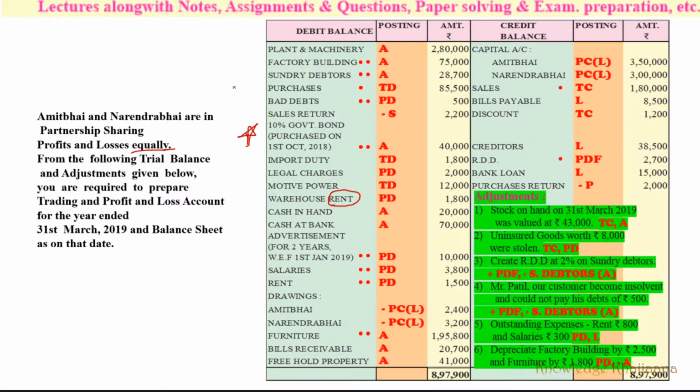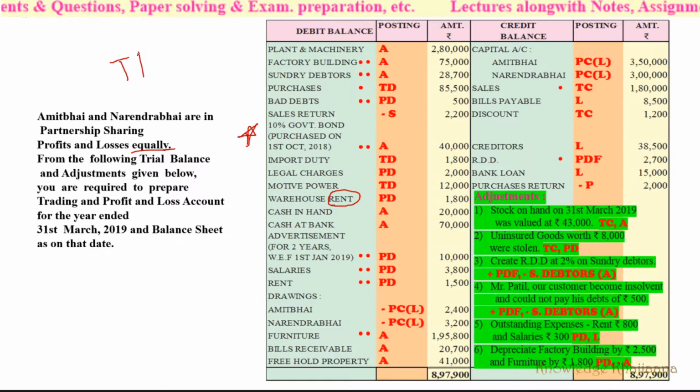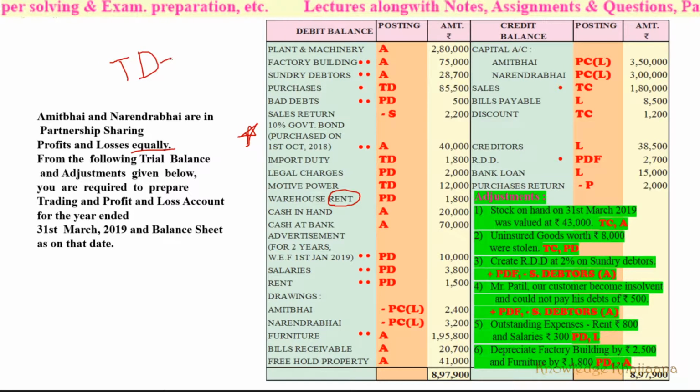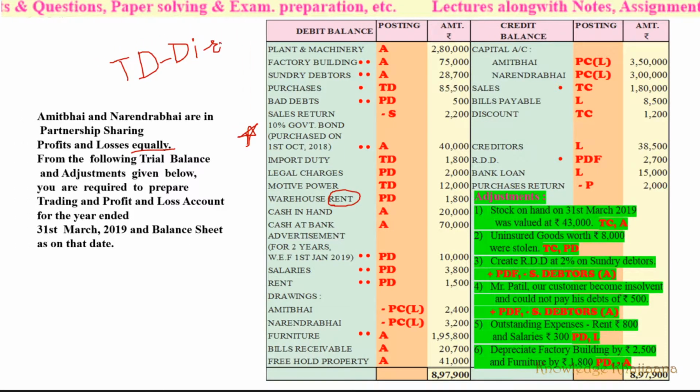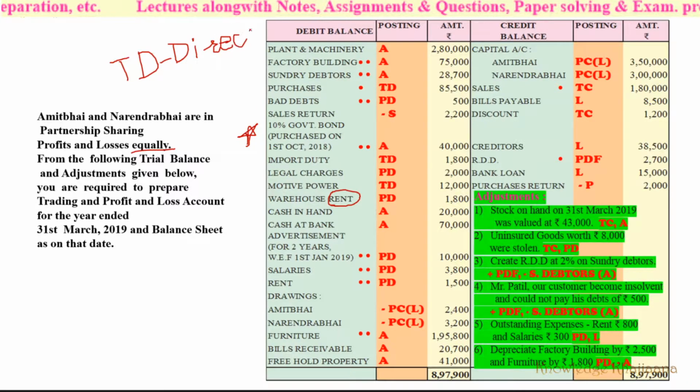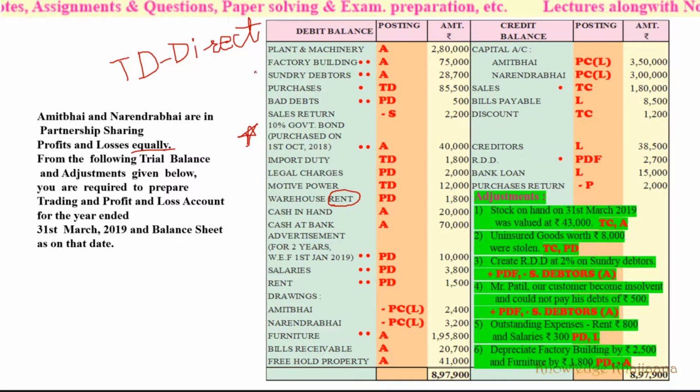What do we take to the trading account debit side? Only the direct expenses, right? What is meant by direct expenses? The expenses incurred for manufacturing or production of the goods, used for production of the final good, are called direct expenses.